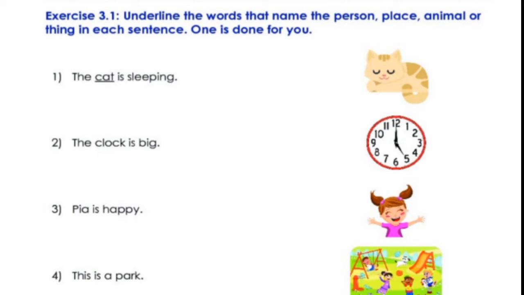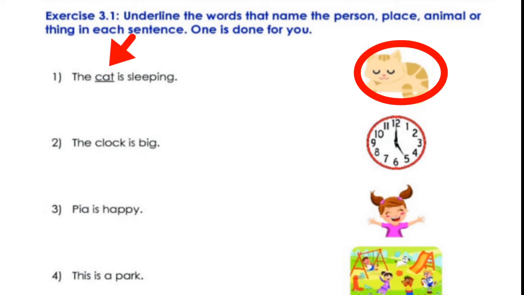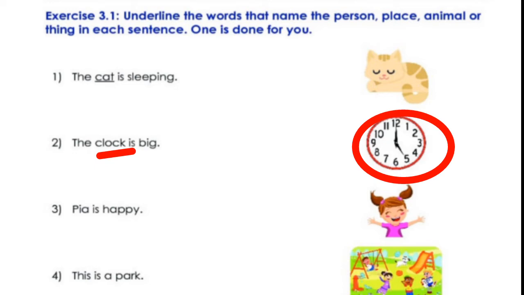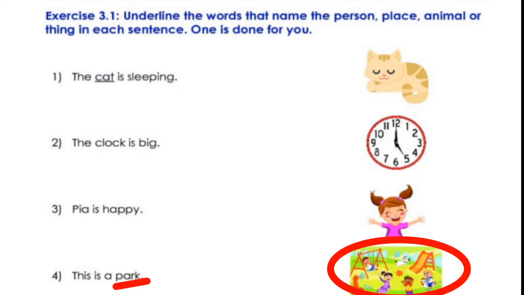Let's do our next exercise. In this exercise, a few sentences are given in which you need to underline the name of a person, place, animal or thing. The first sentence is: the cat is sleeping. So cat is an animal. Next, the clock is big. So clock is a thing. Pia is happy. Pia is the name of a person. This is a park. So park is a place.